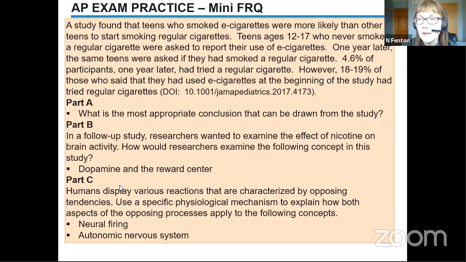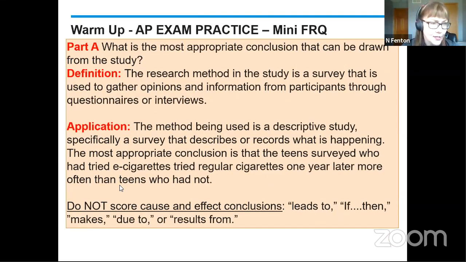So part A was asking you, what is the most appropriate conclusion that can be drawn from this study? The first thing you want to think about is what kind of study this is. This is a survey, and surveys are descriptive research. Because this method is a descriptive study, it's going to describe, you want to record what's happening, right? In a survey, you're gathering information, naming or illustrating what's being observed. This isn't an experiment that would lead to cause and effect.